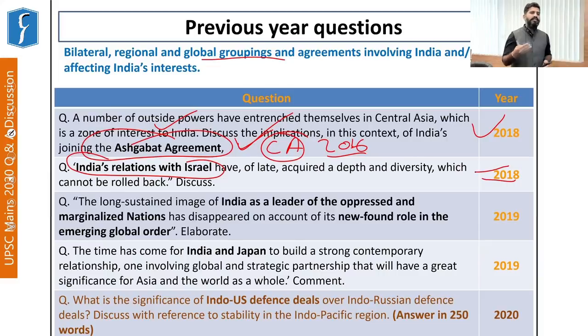India is now indulging in the great game. That is, India wants to emerge as a very important global leader, or you can say that India wants to be in the club of superpowers. And that is why the question came: the long-sustained image of India as a leader of the oppressed and marginalized nations has disappeared on account of its newfound role in the emerging global